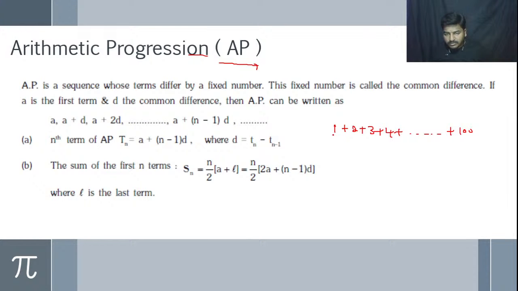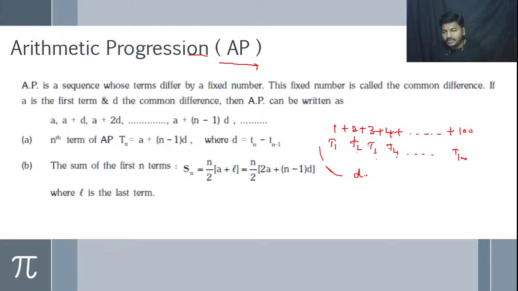Here 1 is called T1, 2 is called T2, 3 is called T3, 4 is called T4, and so on up to T100. So here the position of a number we indicate as a term number, that is term 1, and 2 term 2, 3 term 3, 4 term 4, 100 term 100th. Okay, we have to find a common difference.